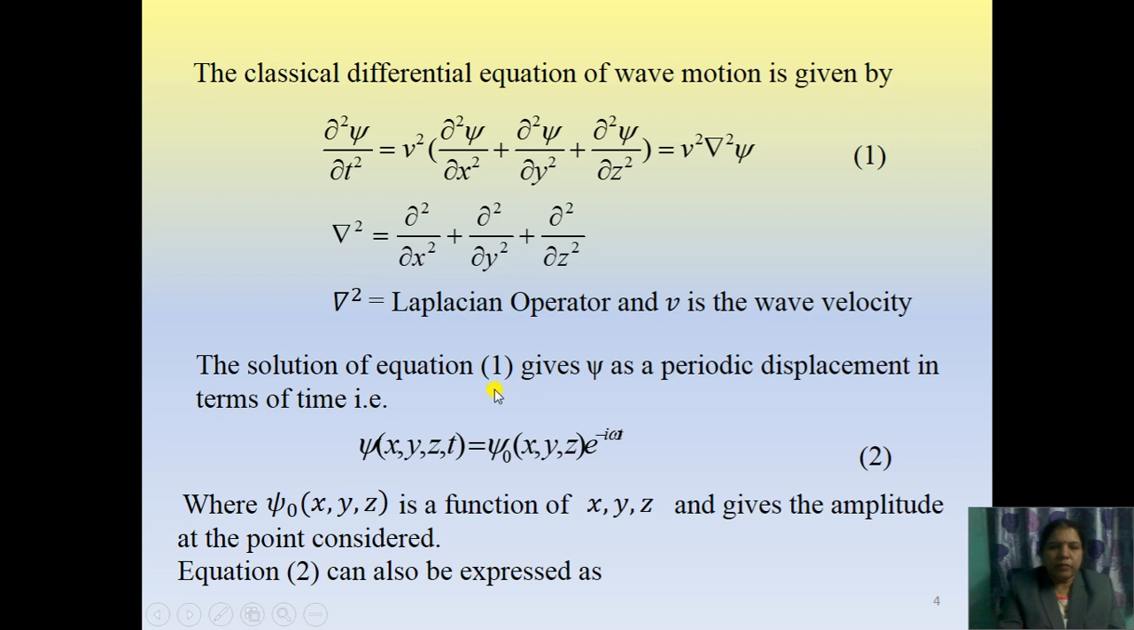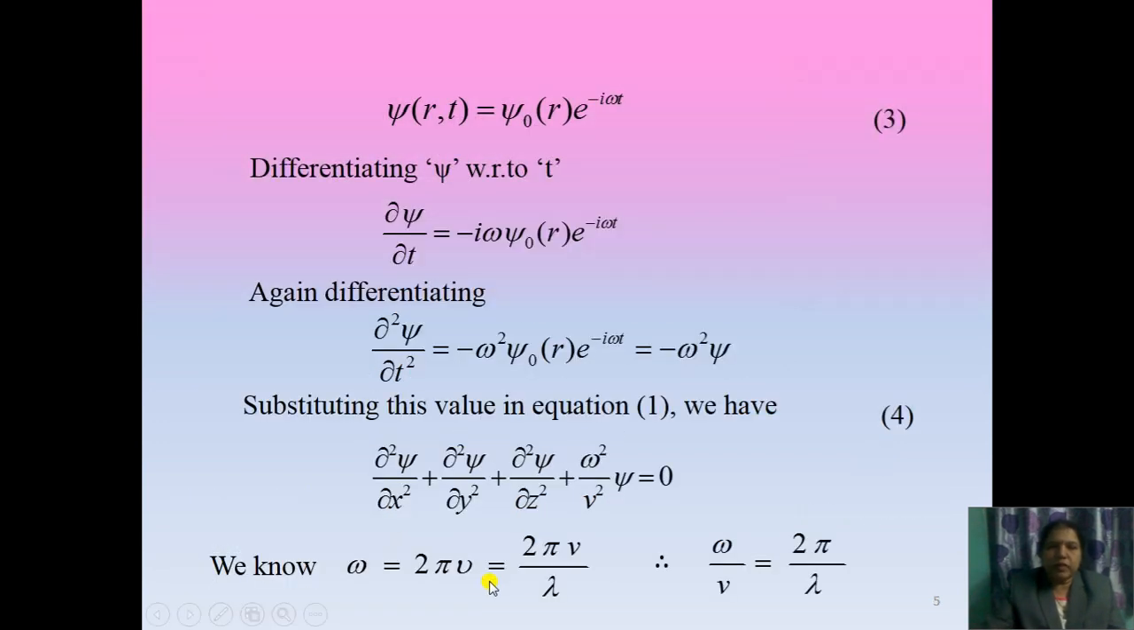that is, psi of x, y, z, t is equal to psi 0 of x, y, z into e raised to minus i omega t, where psi 0 of x, y, z is a function of x, y, z, which are the coordinates of the particle in the wave, and gives the amplitude at the point considered. Equation 2 can also be expressed as psi of r, t is equal to psi 0 of r into e raised to minus i omega t. Instead of x, y, z, in short we write r.